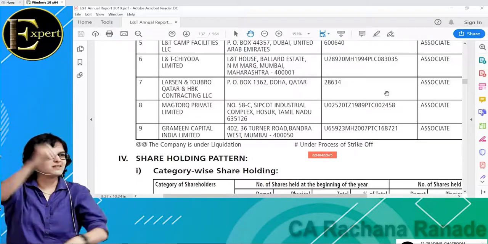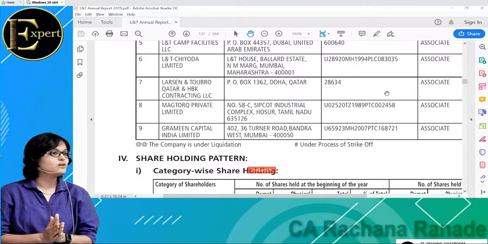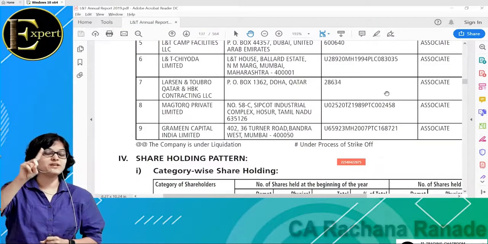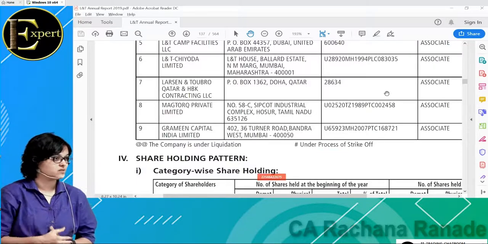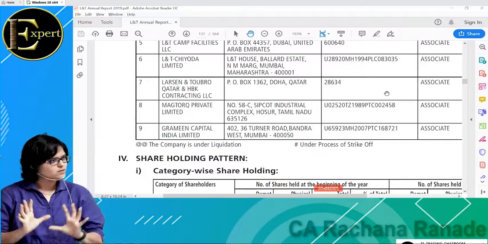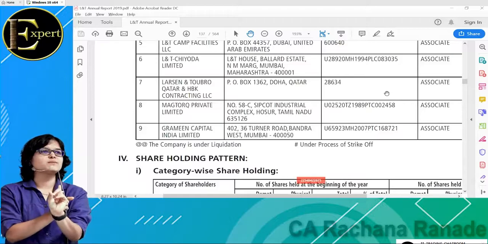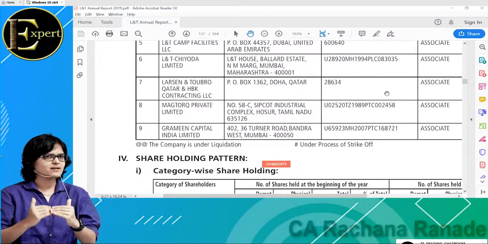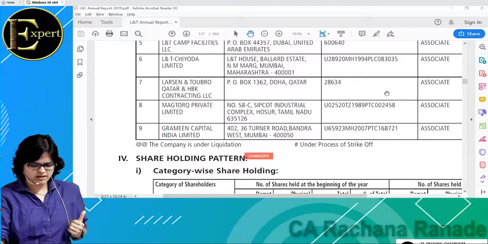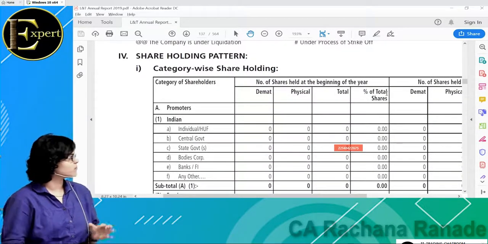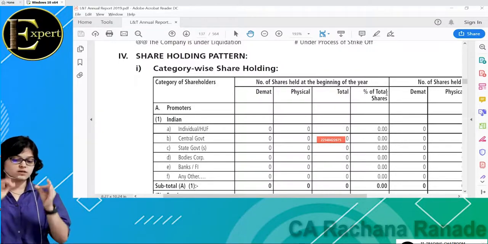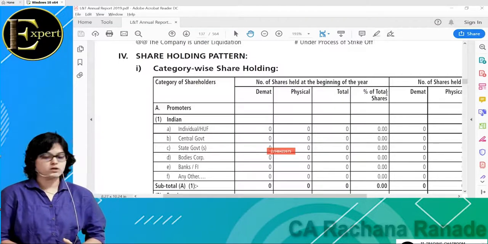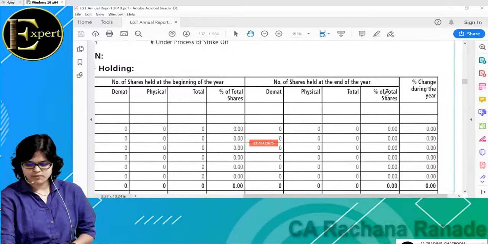What is a consolidated financial statement? Before we move on to any other aspect of the balance sheet, immediately beneath this, you get to know something very important, which is absolutely important for shareholding pattern. Shareholding pattern is what we must understand. This is again a disclosure given in the annual report. It's a compulsory disclosure. Let us understand what we mean by shareholding pattern.